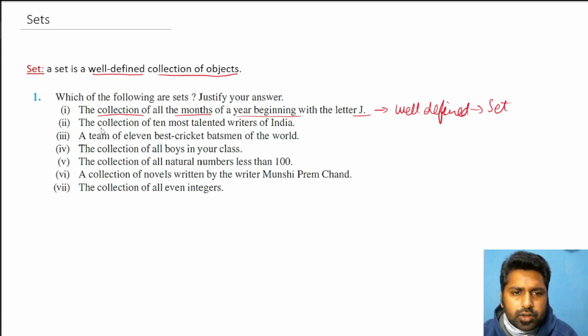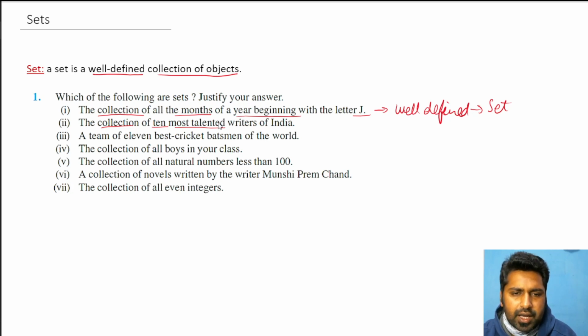The collection of 10 most talented writers. Again, see, most talented depends on the opinion of the person. I may think that Munshi Premchand should be in the top 10, and somebody else might think somebody else should be there. So most talented is pretty much ambiguous. It's not well defined. Here opinion will matter.